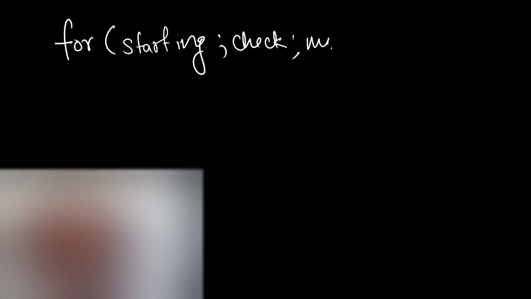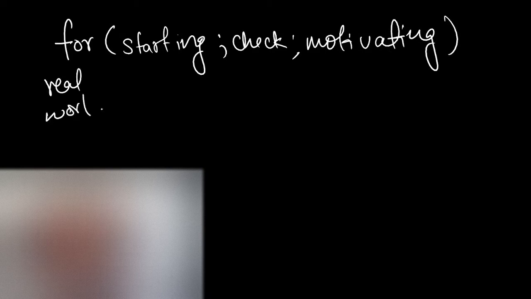Here, in the real world, we need to have a starting point. We need to check whether we are at the end point or not. And if we are not at the end point, we have to keep motivating ourselves to reach the end point. That's a real world example. In the technical normal language we can say it differently.